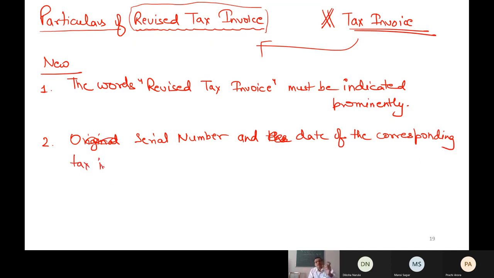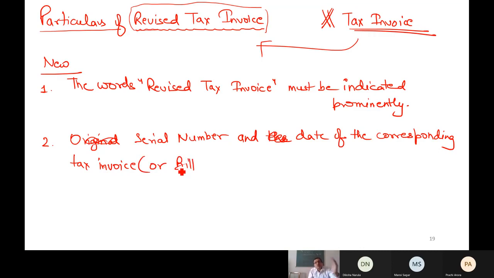Because you are issuing the revised, it is like income tax return. When you file revised income tax return, you have to mention the acknowledgement number of the original income tax return. Same is the case here. Since you are issuing the revised tax invoice, give the number of the original tax invoice against which you are issuing the revised.